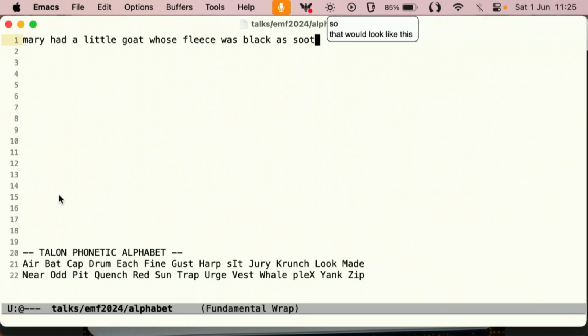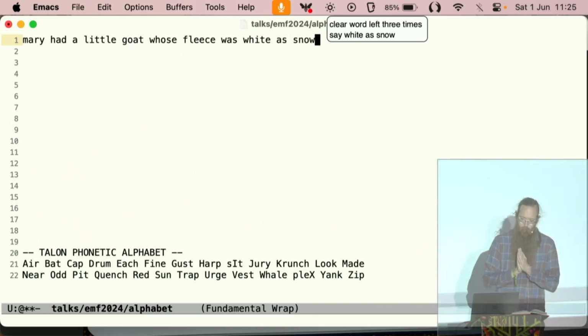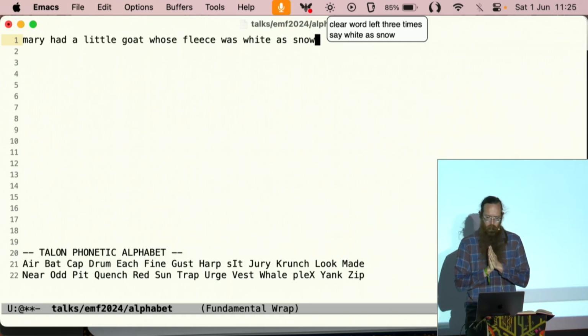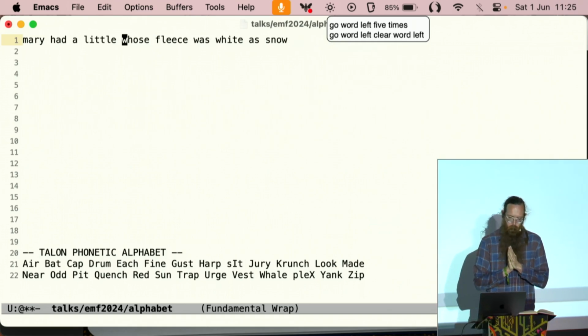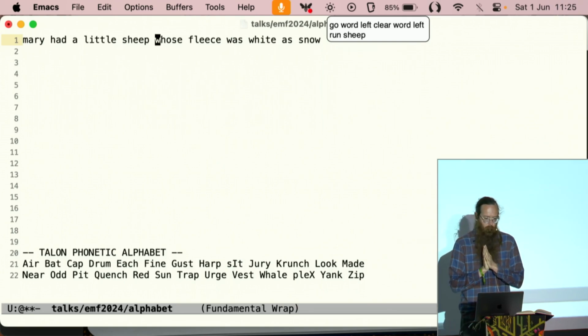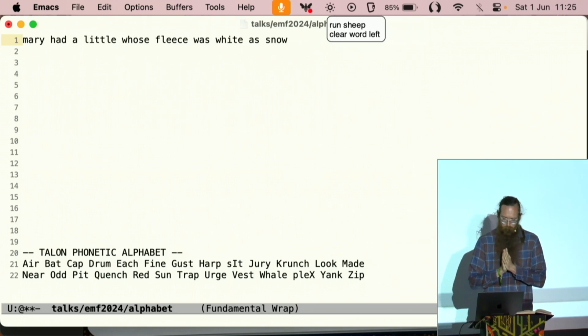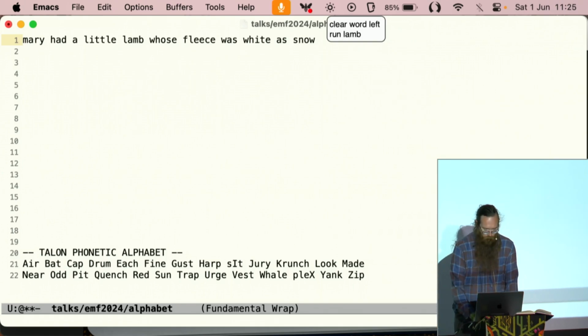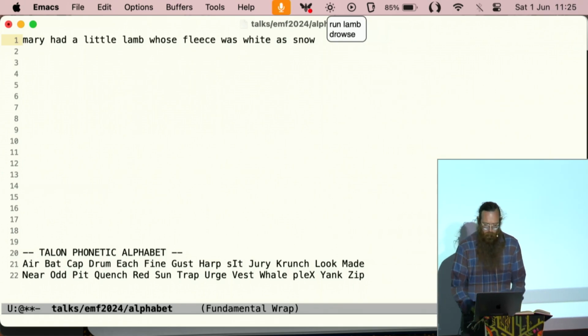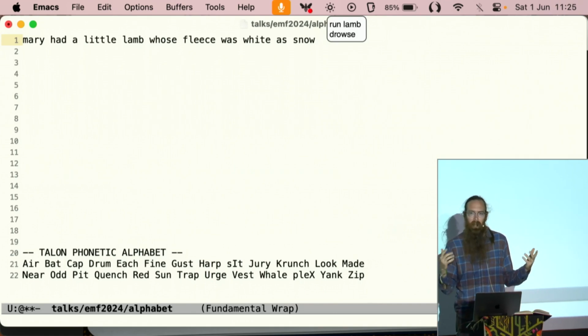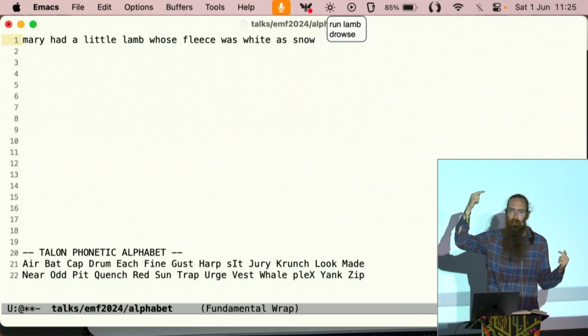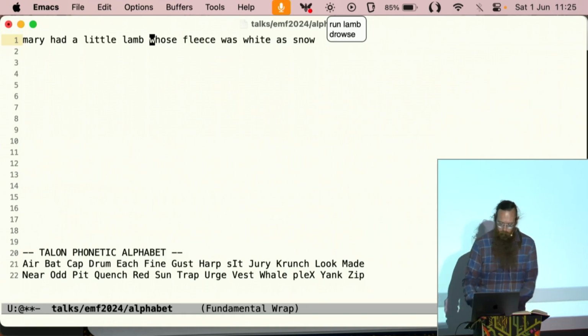Clear word left 3 times. Say white as snow. Go word left 5 times. Go word left, clear word left. Run sheep. Clear word left. Run lamb. Drowse. All right, so that's all right, but it has the same problem that the line editing by go up 5 times had. It's still too slow and it still requires guessing.